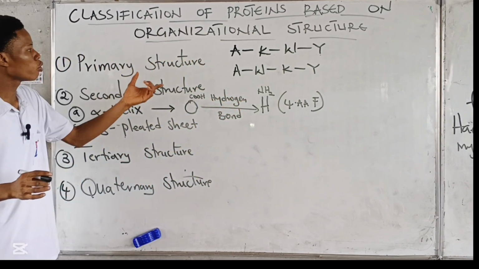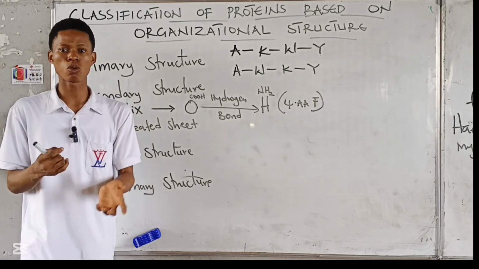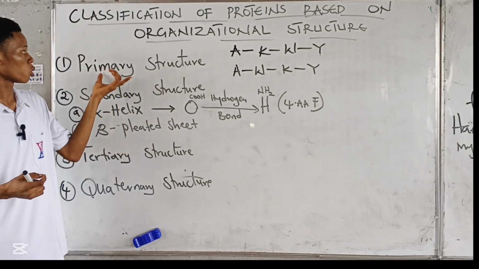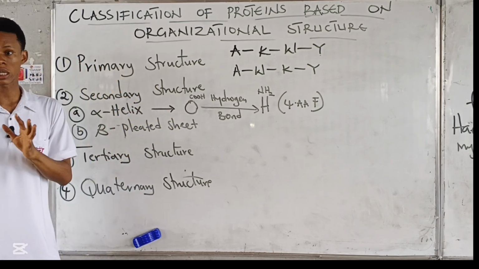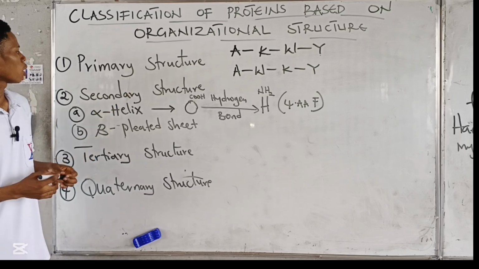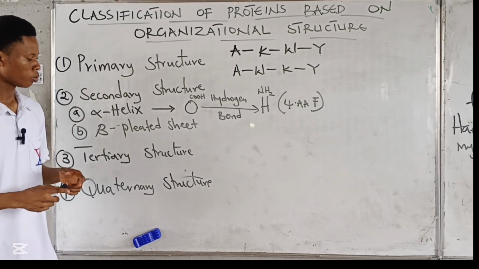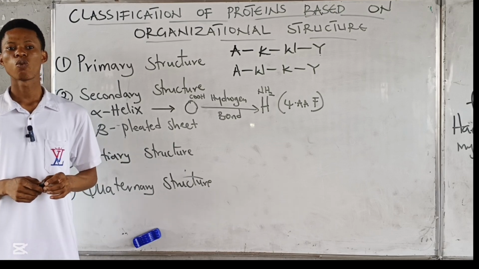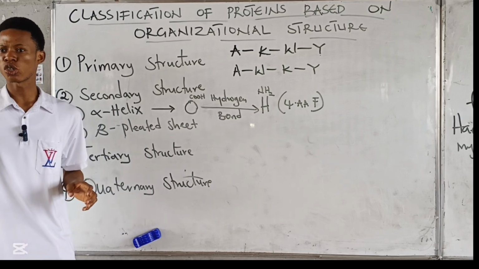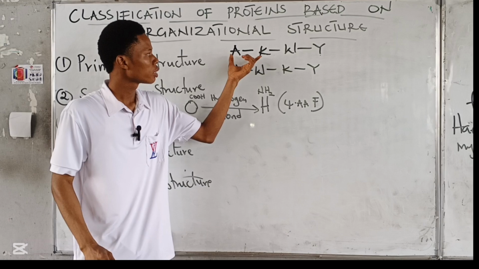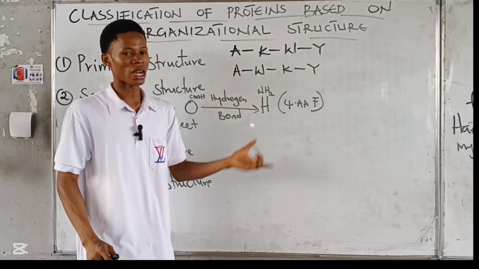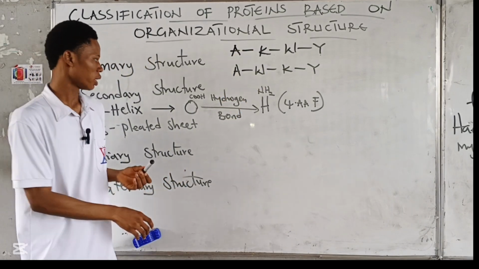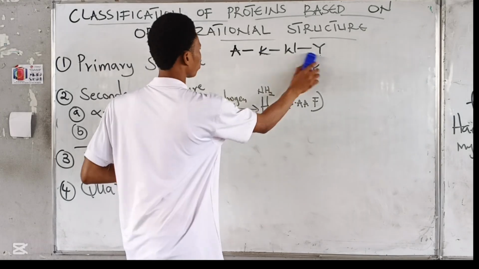The way the blocks are linked together is the primary structure of this building. So, the way the amino acids are linked together, the amino acid sequence, is the primary structure. Do we understand that? Now, the secondary structure of protein, we are now looking at interactions between the amino acids.